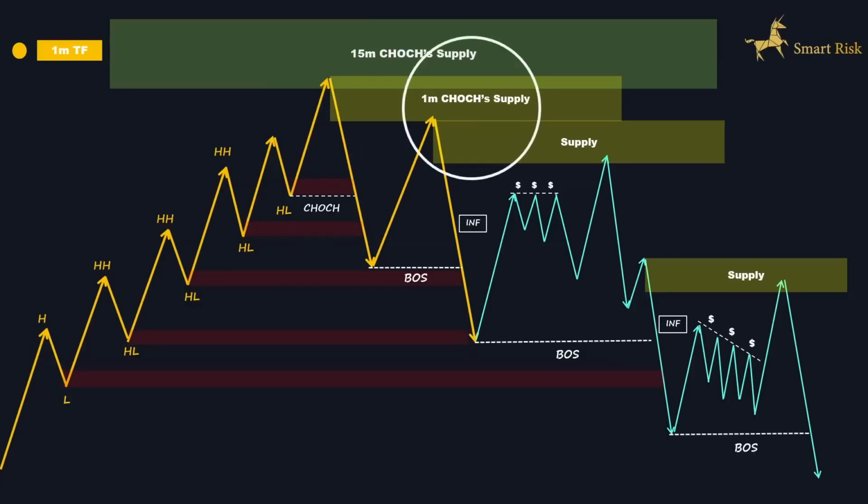In such a scenario, the recommended approach is to use SMC's continuation strategy to enter the market. To achieve this, the price needs to break the recent structure to the downside and pass through these 1-minute demand zones, creating a newly generated supply zone. In this case, I wouldn't recommend placing any limit order at this newly generated supply zone due to potential risk. There's still a high probability that the price could use this supply zone as an inducement to generate more liquidity.